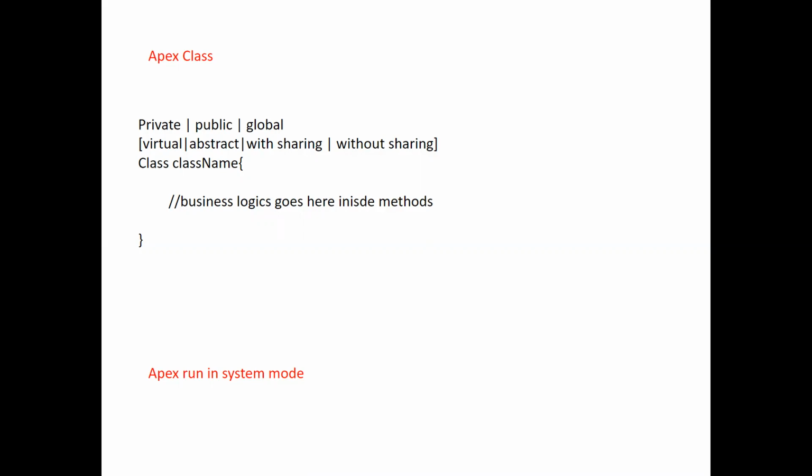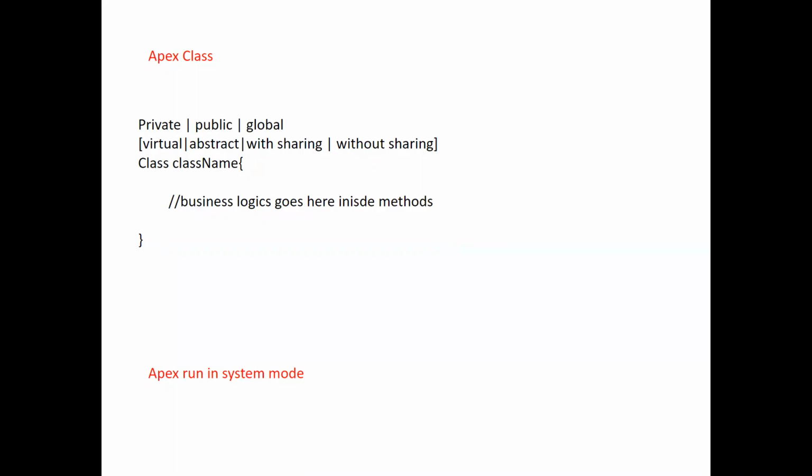So virtual, abstract. What is meant by abstract? If a class contains the keyword abstract, you can't create an object for the class. The only possibility is you will extend the class and use it. You can't create an object for the class. And next come two interesting things, with sharing and without sharing.